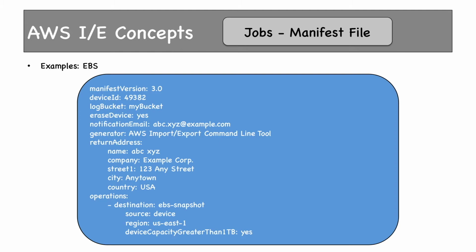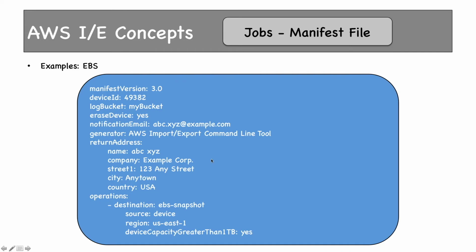Erase device has been mentioned as yes. That means I want AWS to erase the device, and there is the notification email, and the generator is the AWS Import/Export command line tool. That means I have generated this file using the AWS CLI. This is the return address. These are the operations which I want the import job to perform. Destination is EBS snapshot. That means where the data would land once it is extracted. So from the device which you are sending, data would be put in an EBS snapshot.